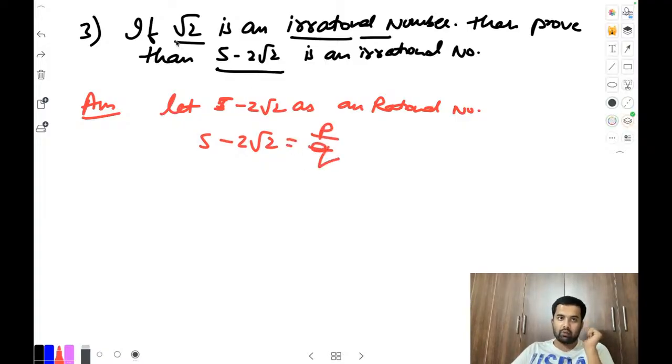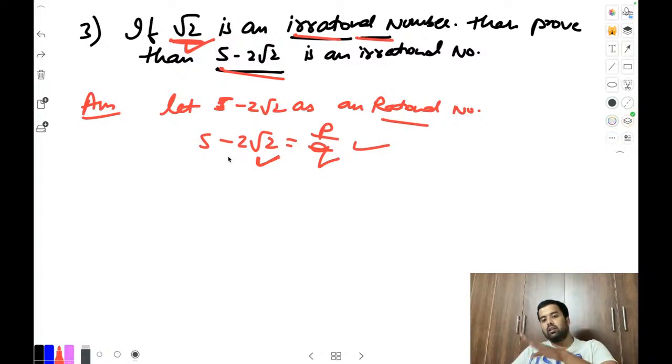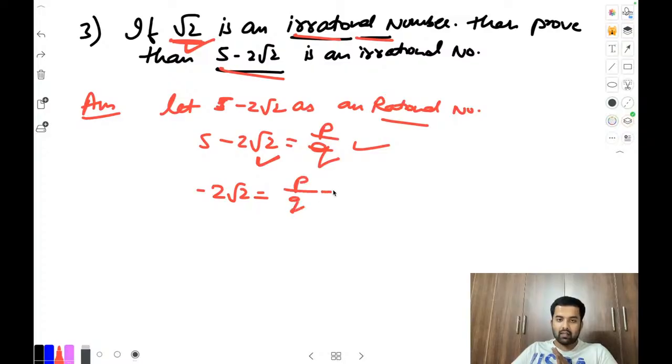Now check the thing. What is the trick here to get the answer? Here root 2 is given as irrational, correct? It is given. It is fixed. We have to prove this one as irrational. So what to do here? Whatever the question will come, first assume it as rational. We did it now, which means P by Q, correct? And here root 2 given is irrational now. So root 2 as it is this side only, and the rest of the numbers that side. So how to do it? See, minus 2 root 2 and P by Q minus 5.